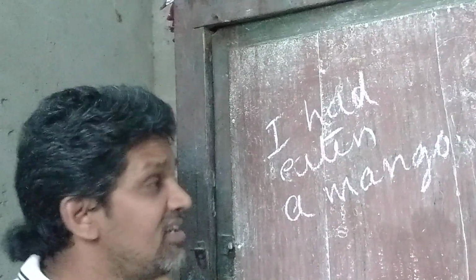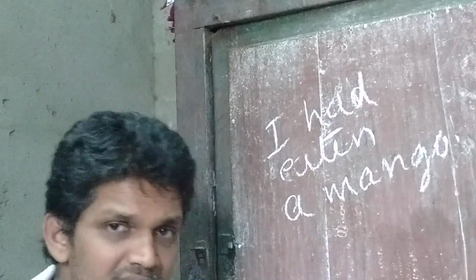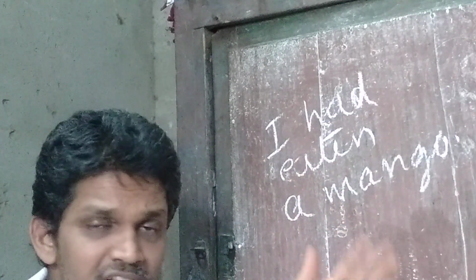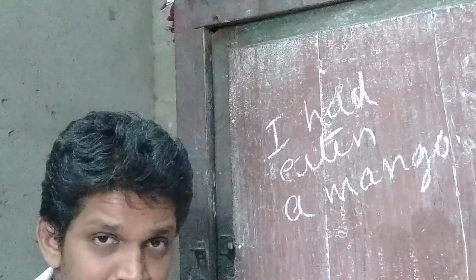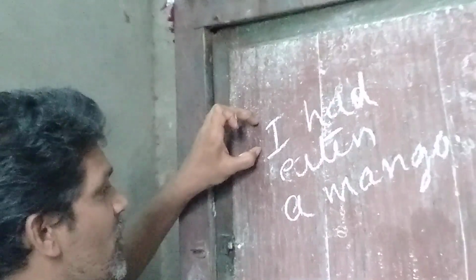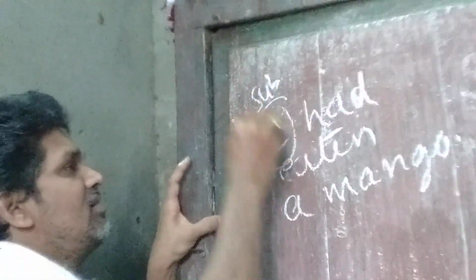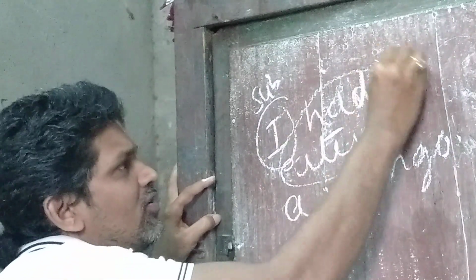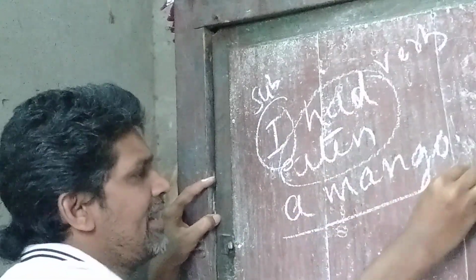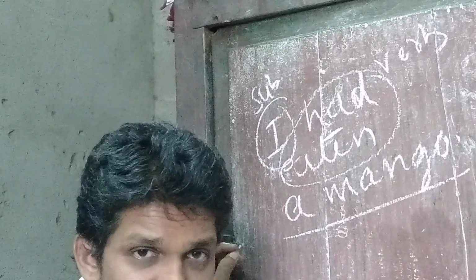As usual, the first step is to identify the subject, verb and the object. Who had eaten a mango? The subject. What did he do? He ate a mango. That is the verb. And a mango is the object.